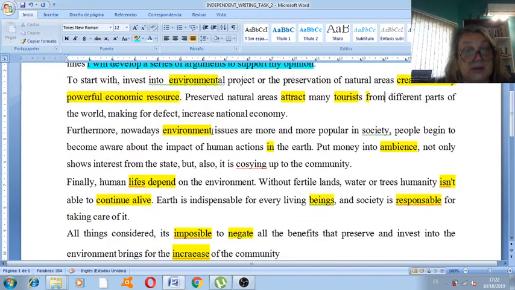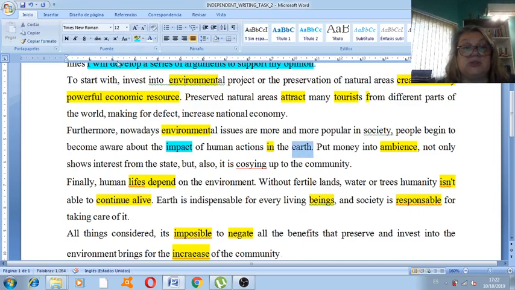Okay, environmental issues. Once again, you need the adjective. The impact, both the impact and the earth require the preposition on, not in, right? So whether you refer to the impact of human actions on the earth, or whether you refer to actions that take place on the earth, in both cases the correct preposition would be on.